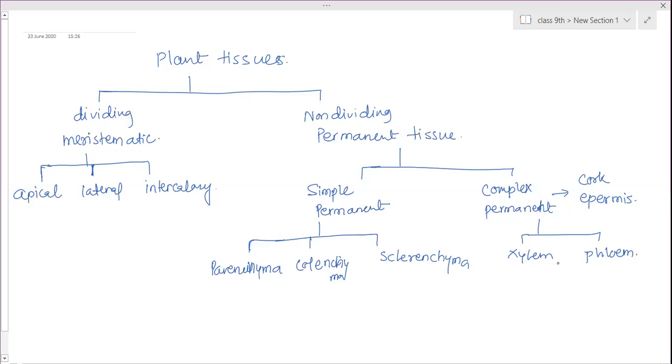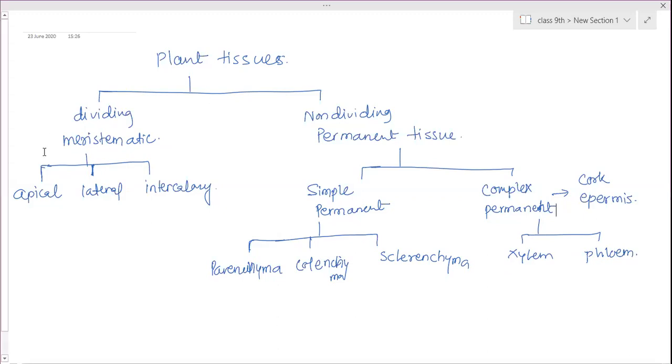And in that the vessels also we will get, that is xylem and phloem vessels. So one by one you have to remember the characteristics, their positions and their functions. Here, meristematic tissues mean continuously growing tissues; they keep on dividing. That part is continuously growing, and that's the reason they are called meristematic tissues.